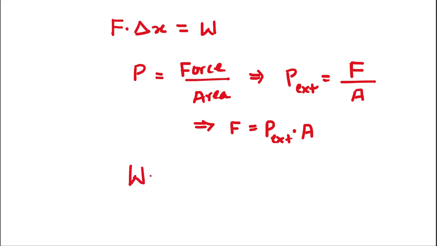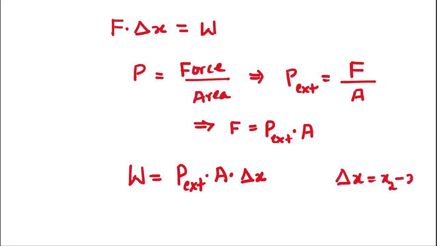W is equal to P external times A times delta x. What is the delta x? Delta x is the change in the position of the height of the gas column in the cylinder. In the beginning we have x1 height, and in the final we have x2 height. Delta x is equal to x2 minus x1, that means final gas column height minus initial gas column height.